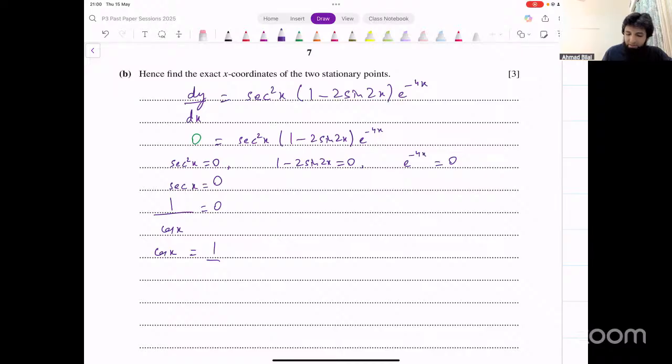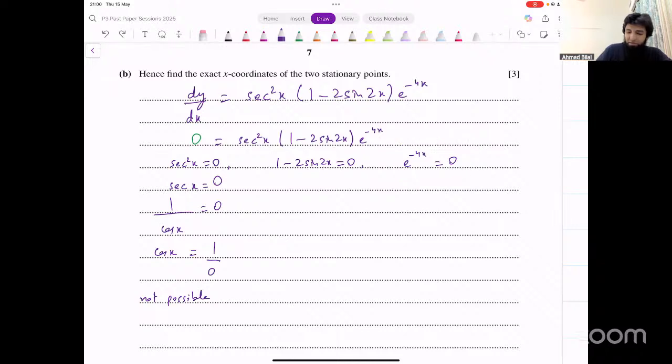And then cos x equals 1 over 0. Now, that does not make sense. Cos cannot be undefined. Cos is not undefined at any point. Tan is undefined at pi over 2, at 3 pi over 2. But cos is between minus 1 and 1. So we don't get anything from here. This equation does not give us anything.